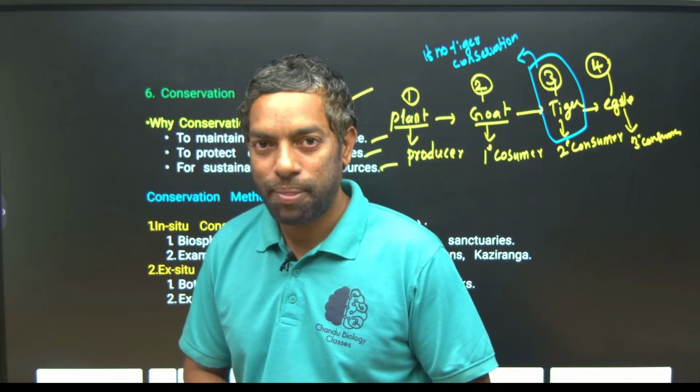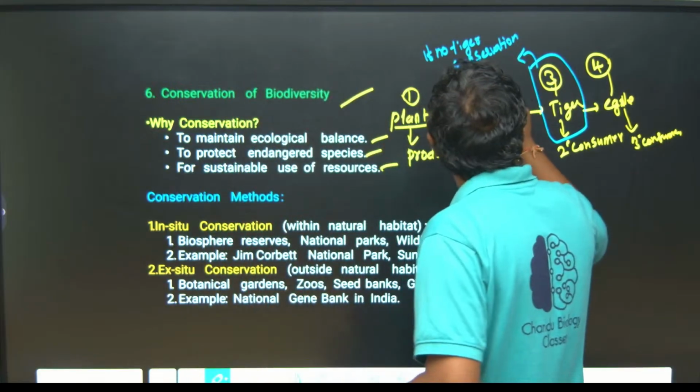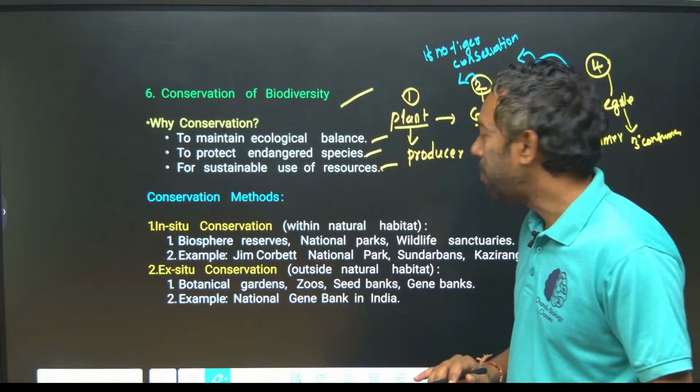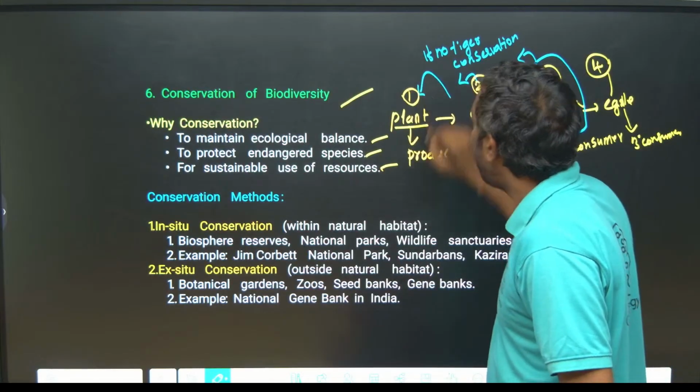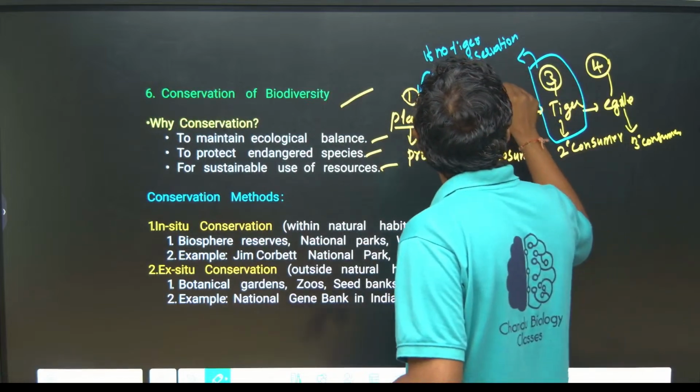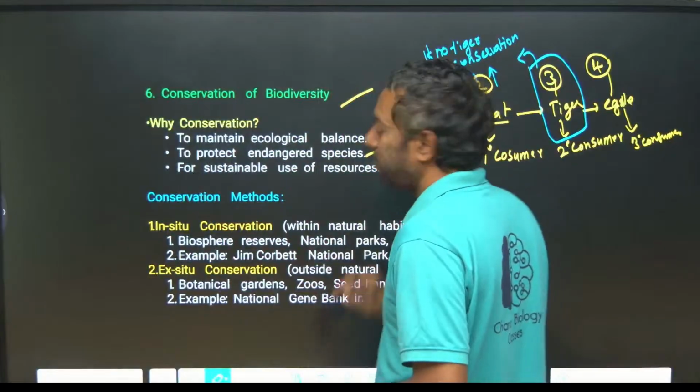What happens? The goat population increases, and they can eat more plants, so the plants decline. If this increases, this decreases.